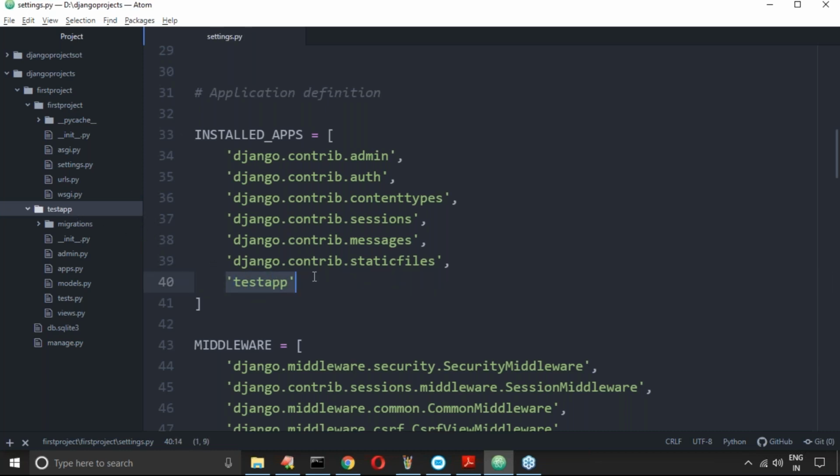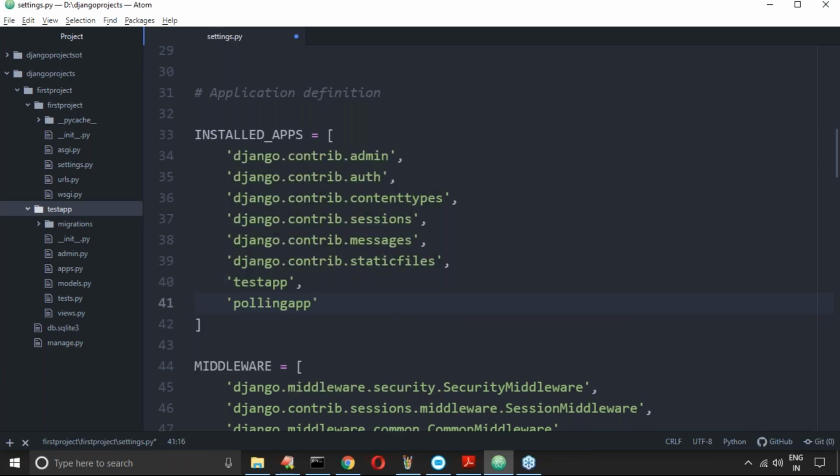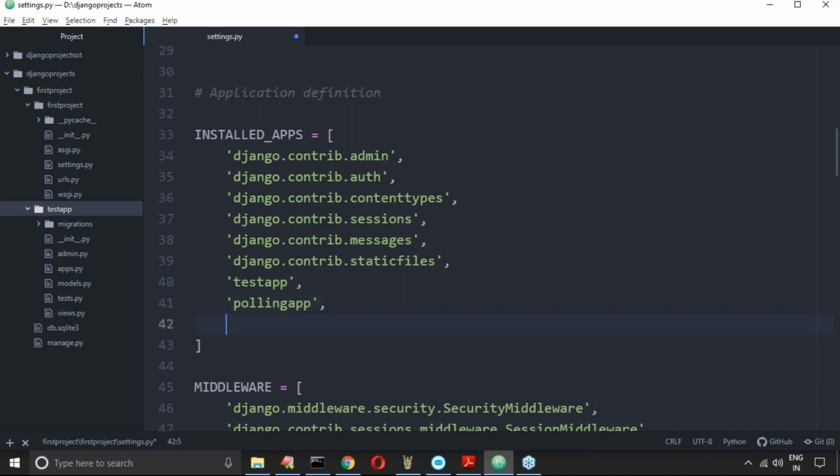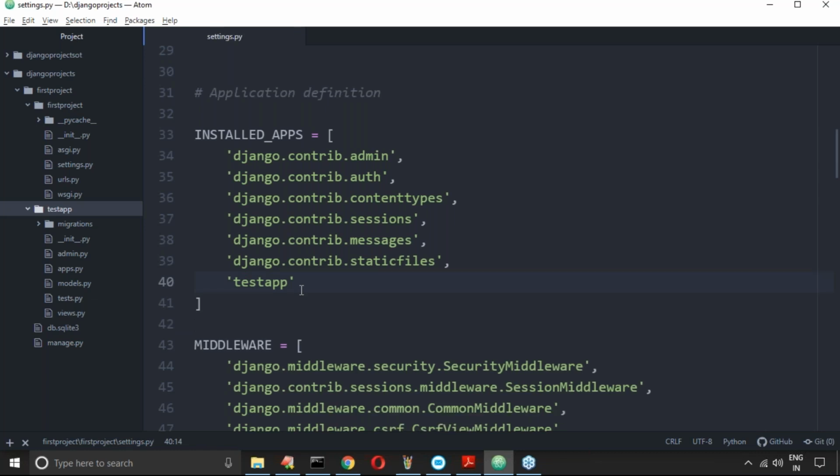Now some people may ask, is it possible to create multiple applications in the same project? Yes, why not. Tomorrow, if you try to create a polling app, and after that an exams app, you can create them, no problem at all. Any number of apps is acceptable. Okay, save this.